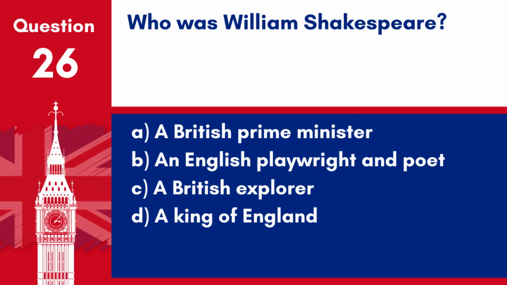Question 26. Who was William Shakespeare? A. A British Prime Minister. B. An English playwright and poet. C. A British explorer. D. A King of England. Answer: B. An English playwright and poet. William Shakespeare is considered one of the greatest writers in the English language and the world's preeminent dramatist.